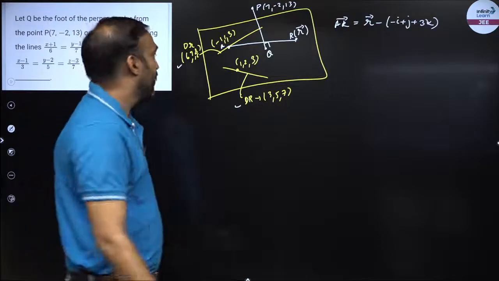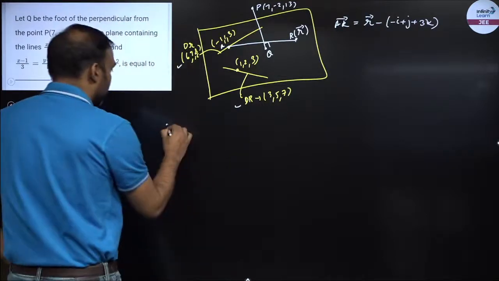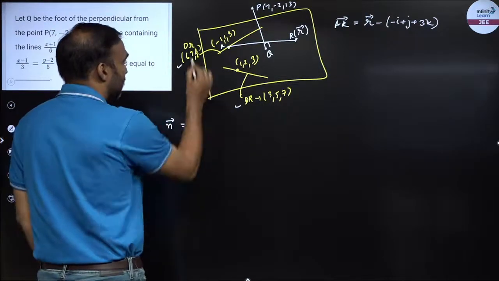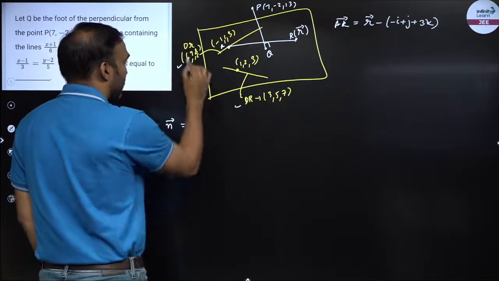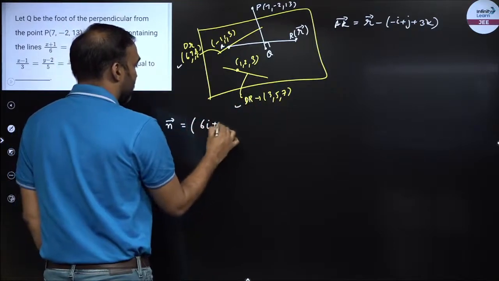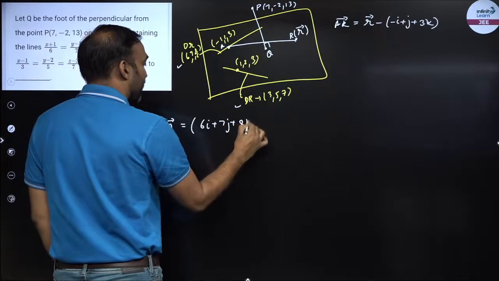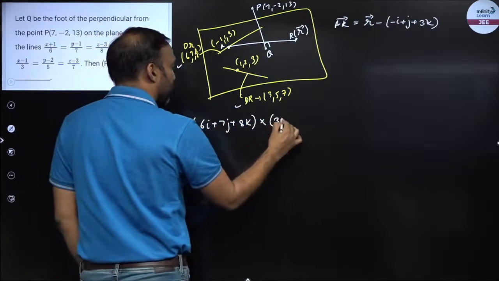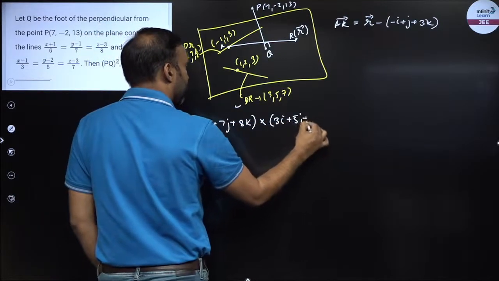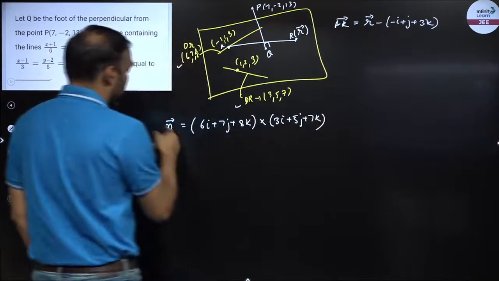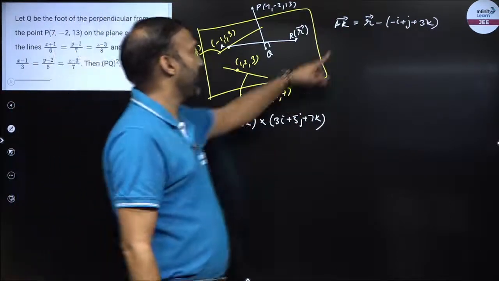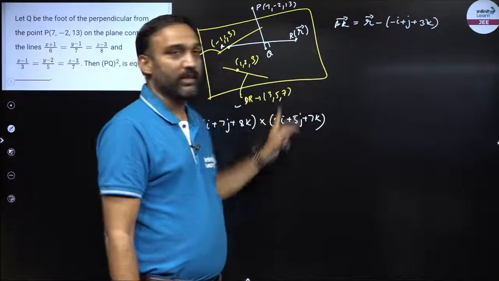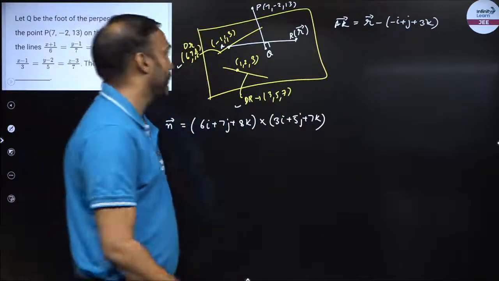So the normal vector n is nothing but the cross product of these two vectors. This is 6i plus 7j plus 8k cross 3i plus 5j plus 7k. Now I have the n vector and a vector in the plane, so the dot product of these two would be 0.